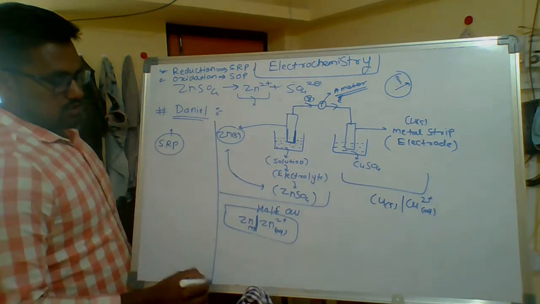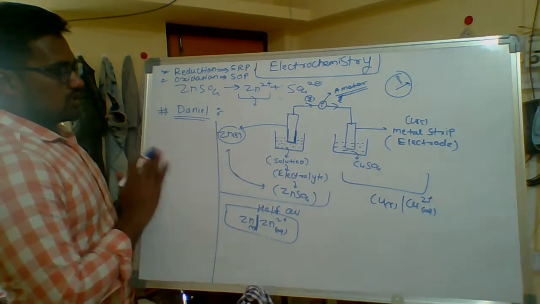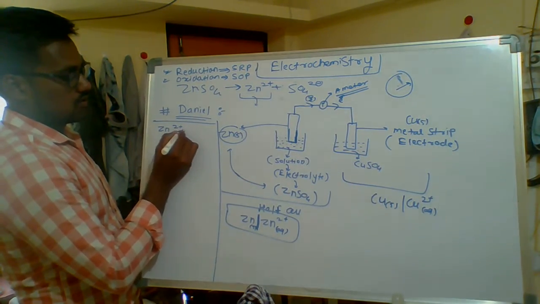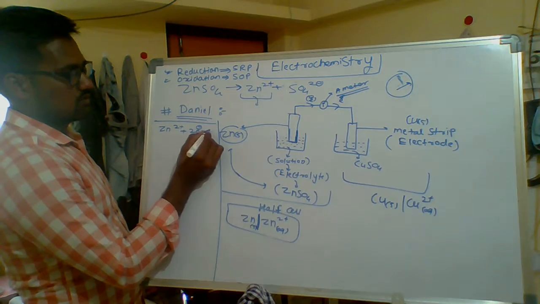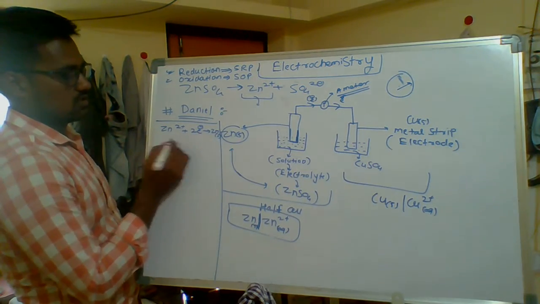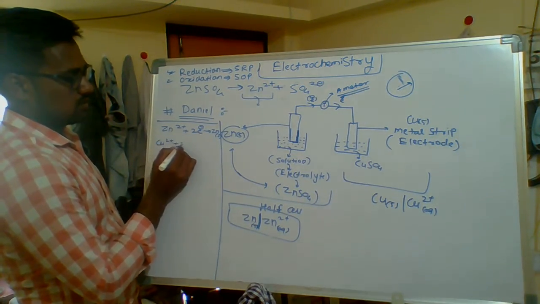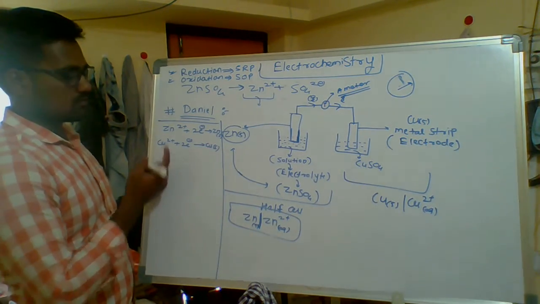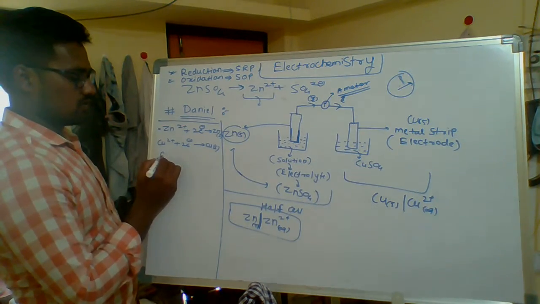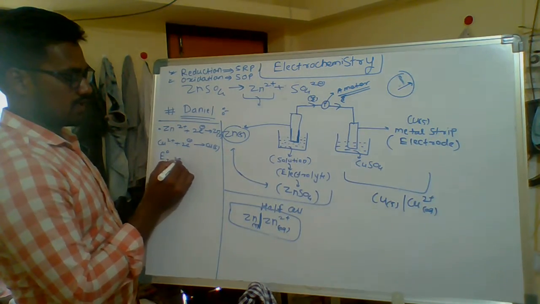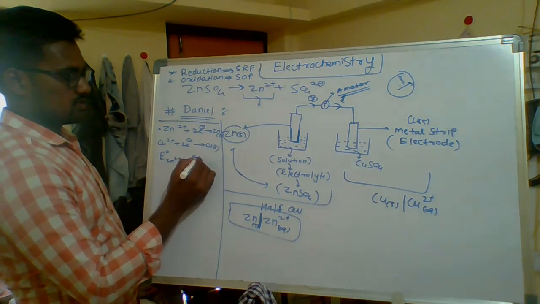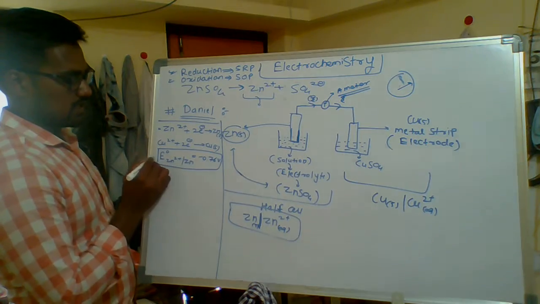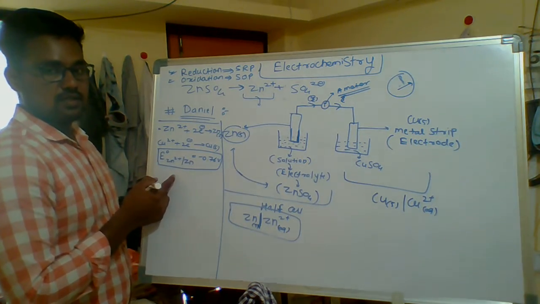These terms show or denote what these terms show. Okay, I can write here some reactions: zinc plus 2 takes 2 electrons to form zinc solid, and copper plus 2 takes 2 electrons to form copper solid. Here, zinc plus 2 takes 2 electrons, and the value is 176. Okay, these are the standard reduction potentials.